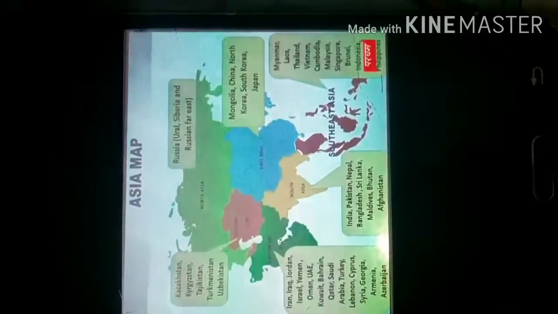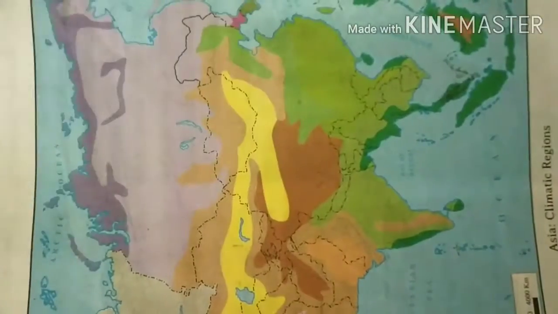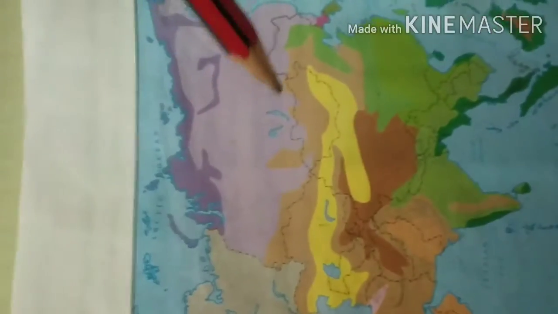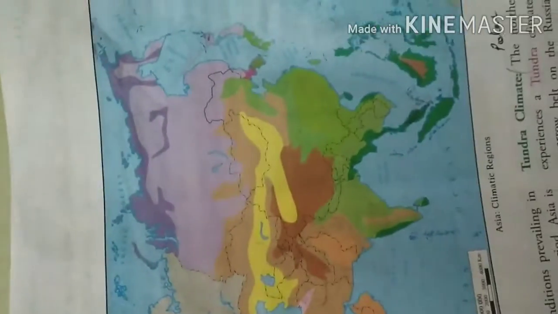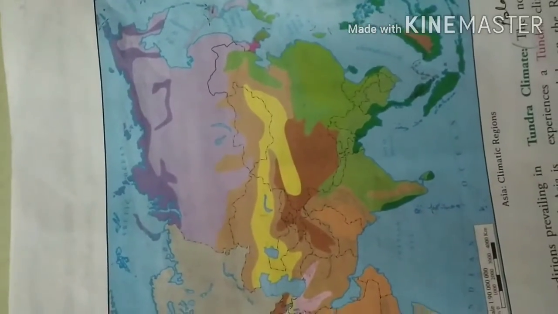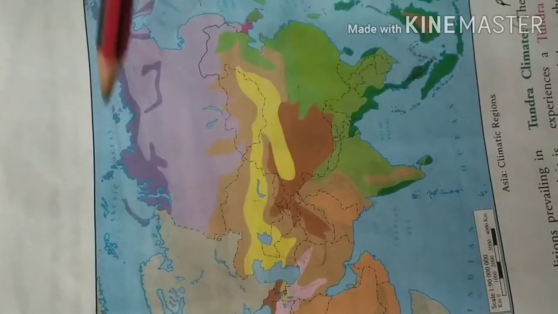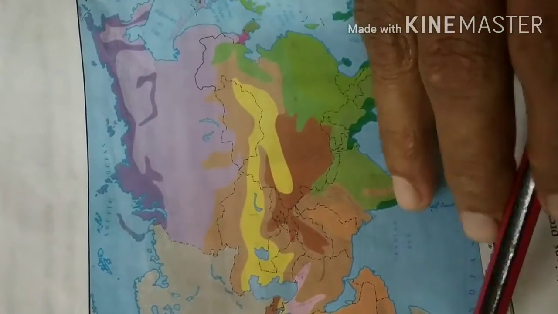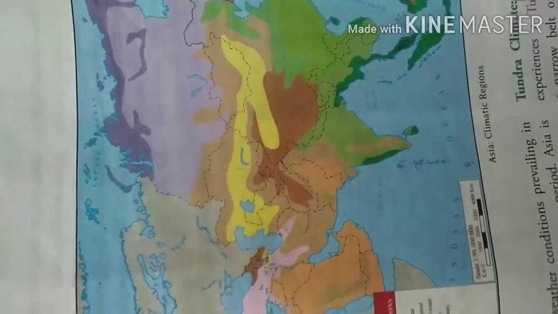Let's come to today's lesson, which is important. This is types of climate. We have already done climate zones, what type of vegetation we have, what type of climate conditions are there. But today I am going to discuss this map. In this map we also have an index, but I will go towards the climatic zones like tundra, taiga, Manchurian, like that. First, tundra climate.